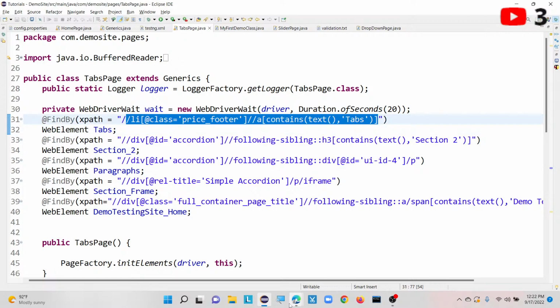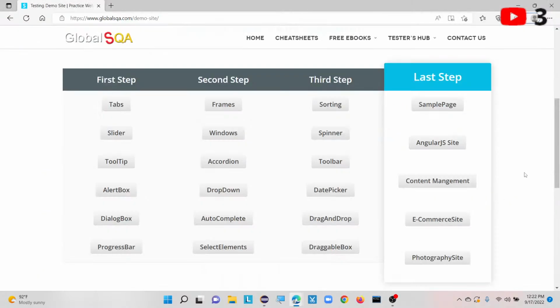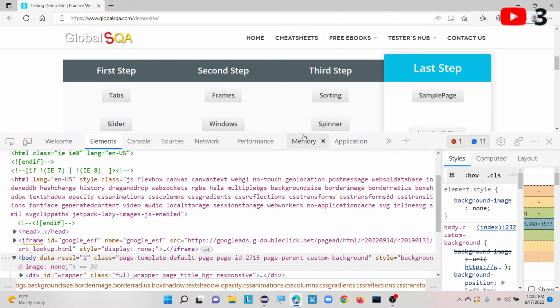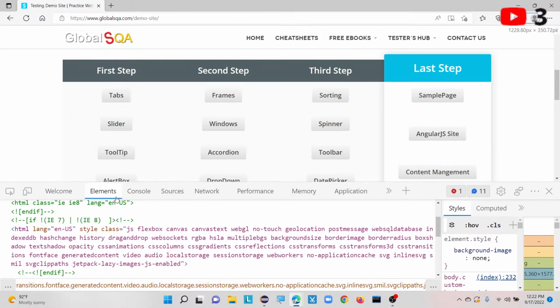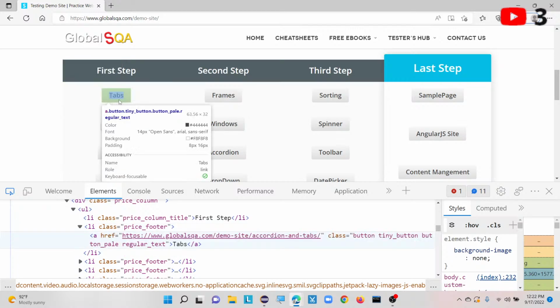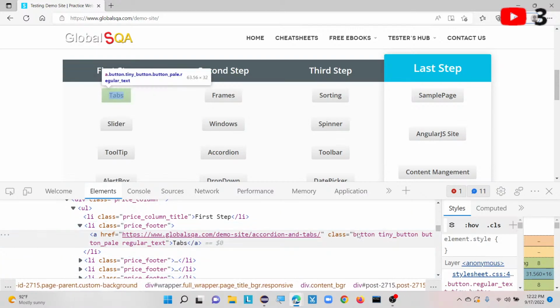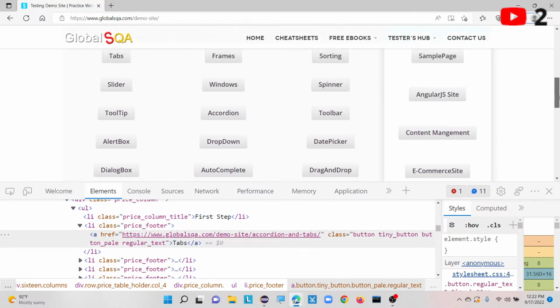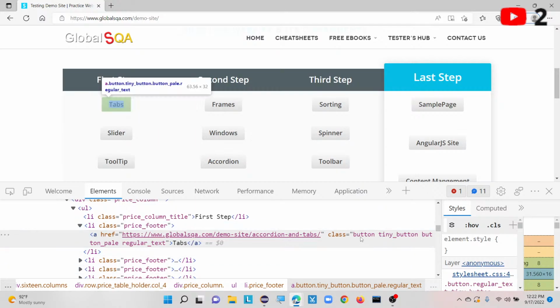Let me take that browser and inspect that particular tabs button. How can we inspect? This is our link. It is not a button, it is a link text. Likewise, we have multiple links available. Here you can see li means list items, so these are all the links in list items. There are multiple list items present inside this web page, which I can consider as my home page.